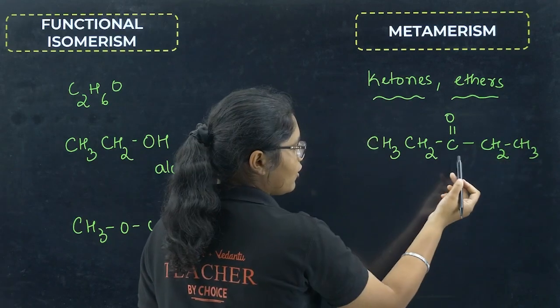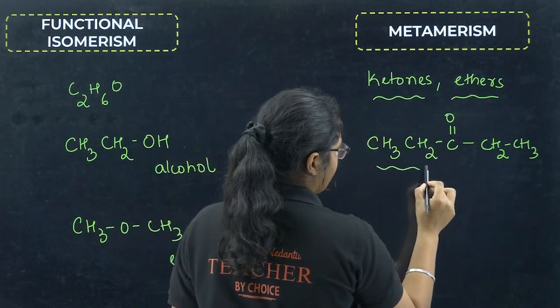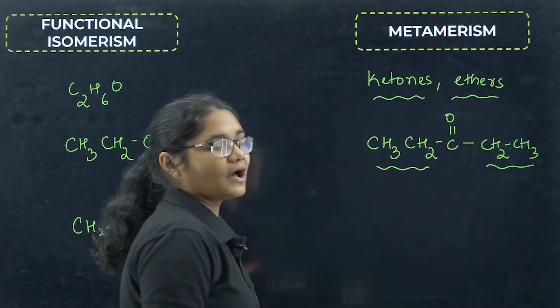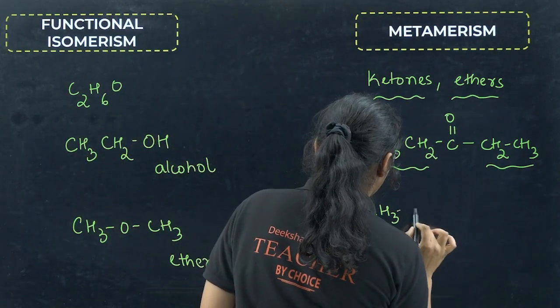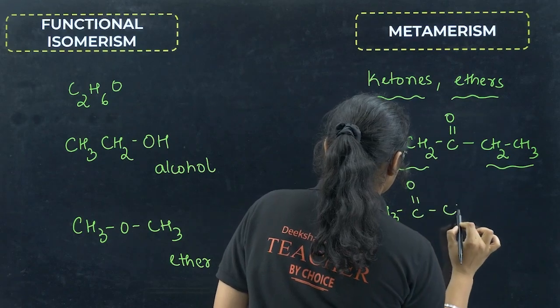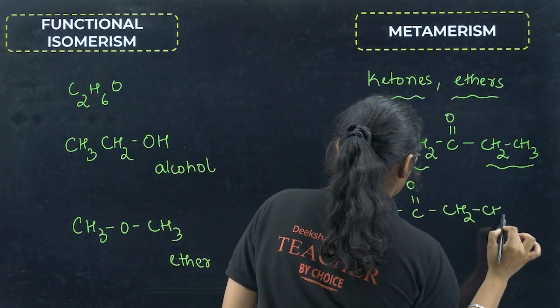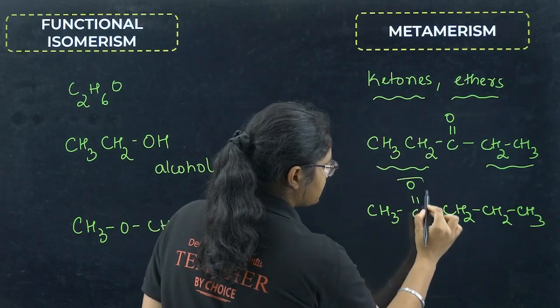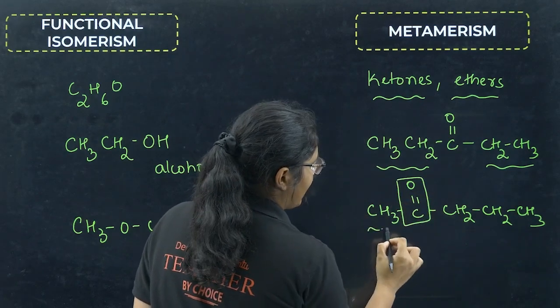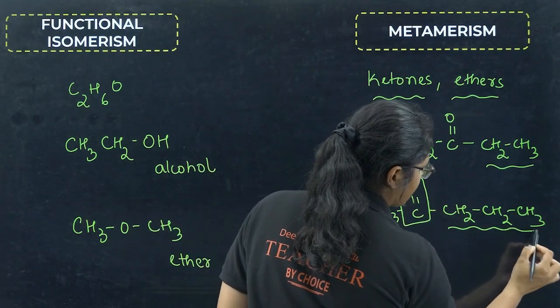Okay, so you see on the two sides of the carbon, I have two carbons here and two carbons here. What I can do another time, possibility is I can write it like this. Right, you see on the side of this group, I have one carbon here and I have three carbons here.